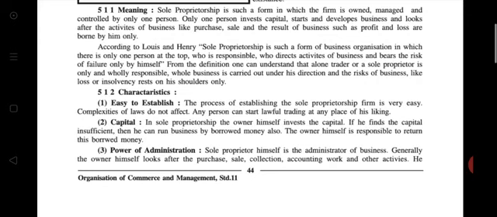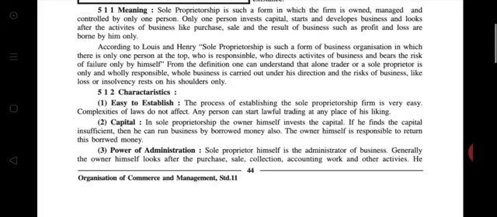Only one person invests capital, starts and develops the business, and looks after the activities of business like purchase and sale, and the results of business, profit and loss, are borne by him only. In this type of business organization, only one person starts the business, develops it, looks after the sales and purchase, and also bears the risk and reward of the business by himself.